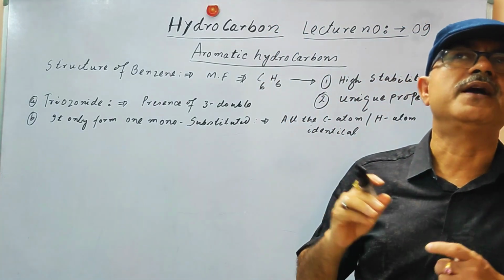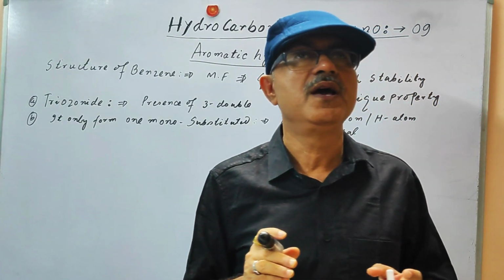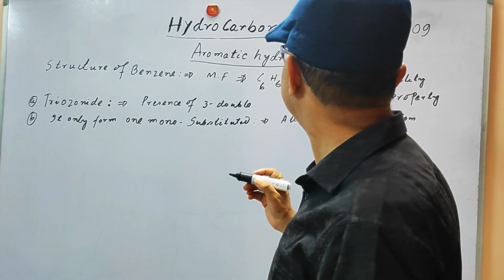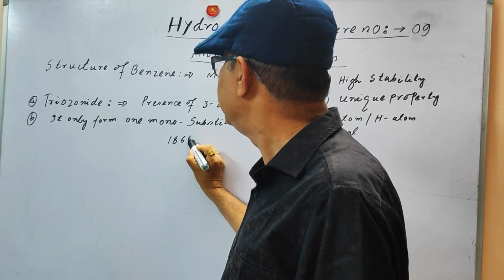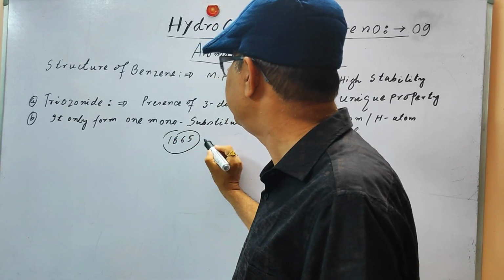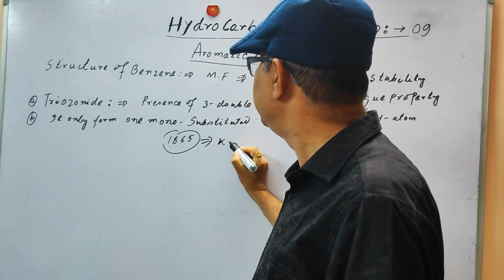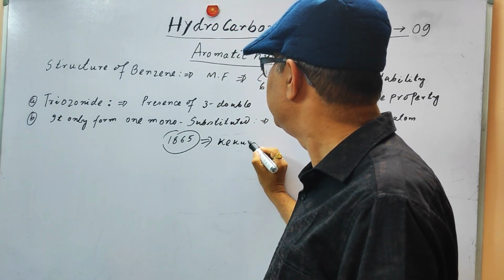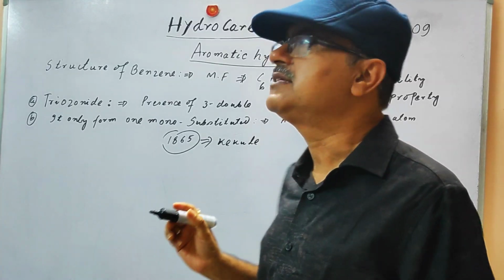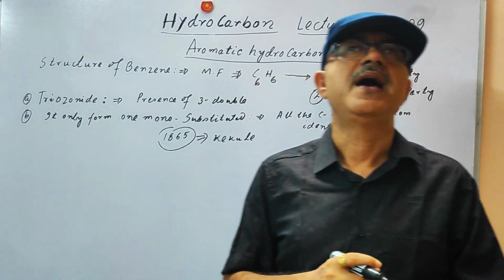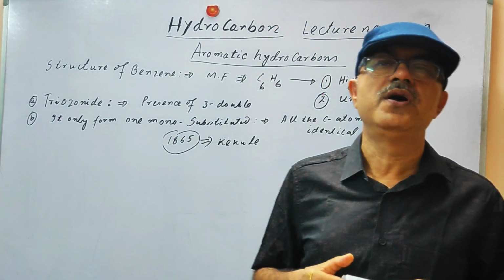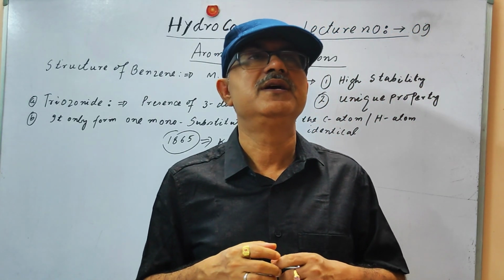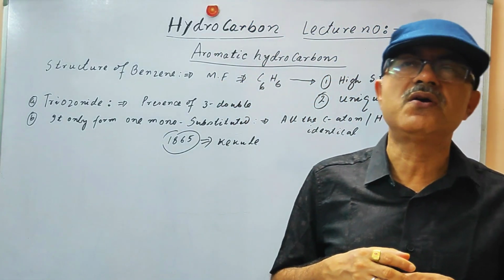And from other experimental evidence, in the year 1865, Kekulé proposed the structure of benzene as a cyclic arrangement of carbon atoms in a regular hexagon.